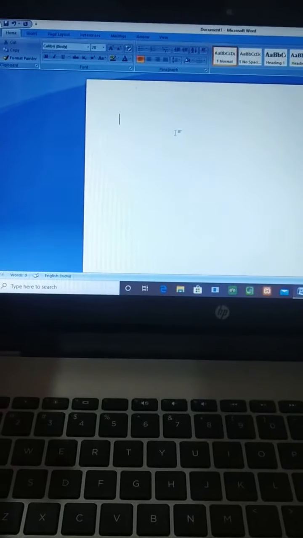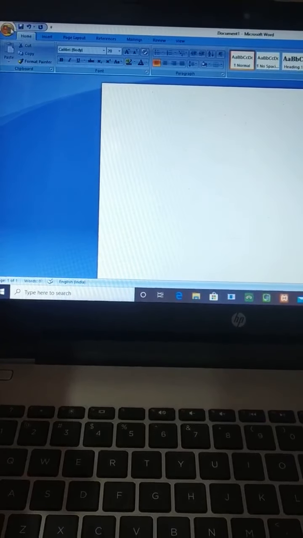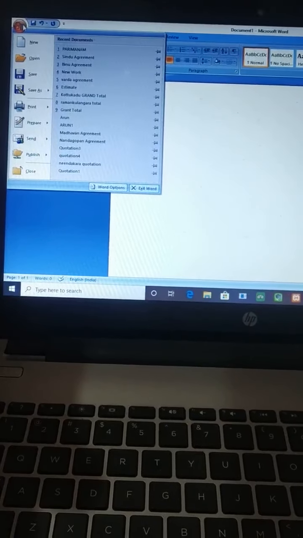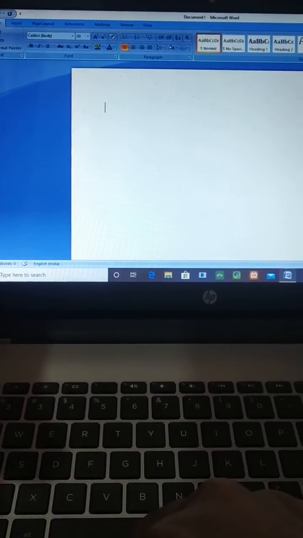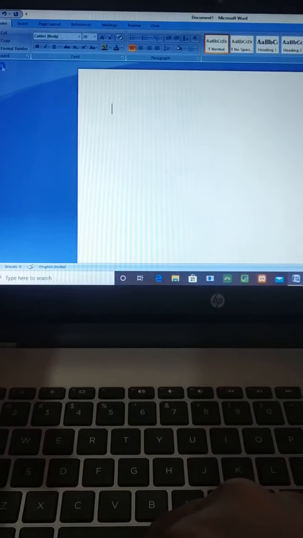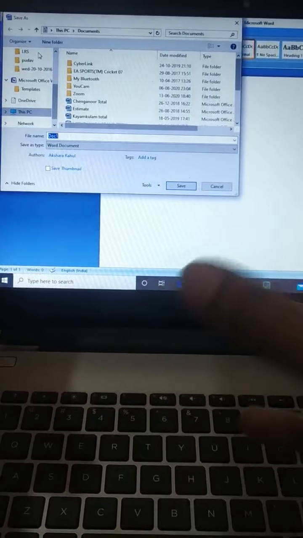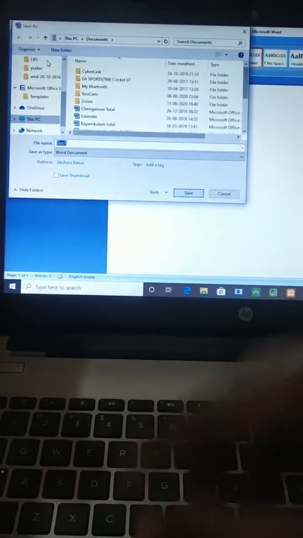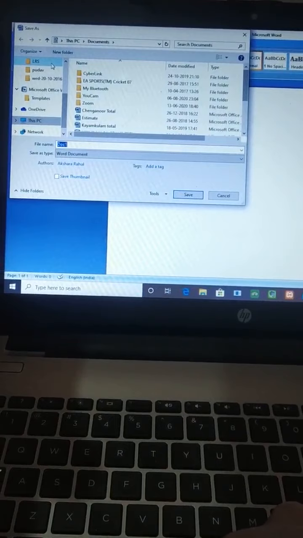For example, look here, I am going to save this. For that, I am clicking here, the menu. Next, save. If you want to save any document in Microsoft Word, you have to open File, then Save. My Microsoft Word version is 2007, that's why this system is there. In other versions, there will be a file option called File in the menu.